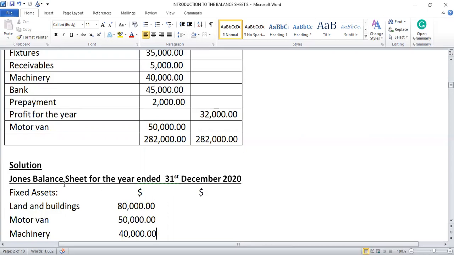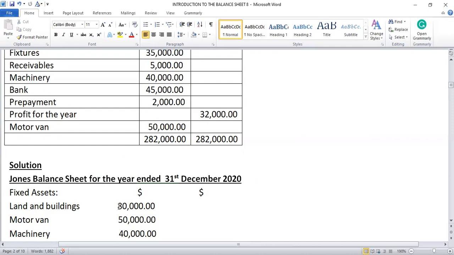Balance sheet for the year ending 31st December 2020. So normally in the balance sheet, you have the name of the company at the top, then the balance sheet pertaining to that particular period. Okay. So let us go through.